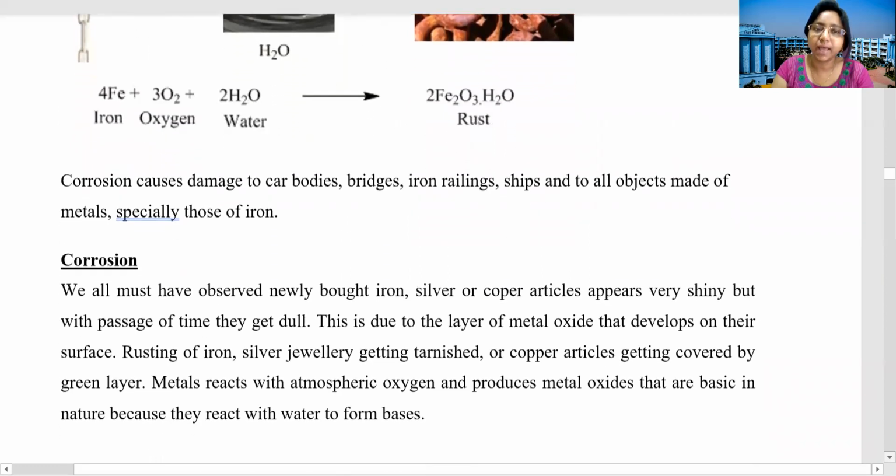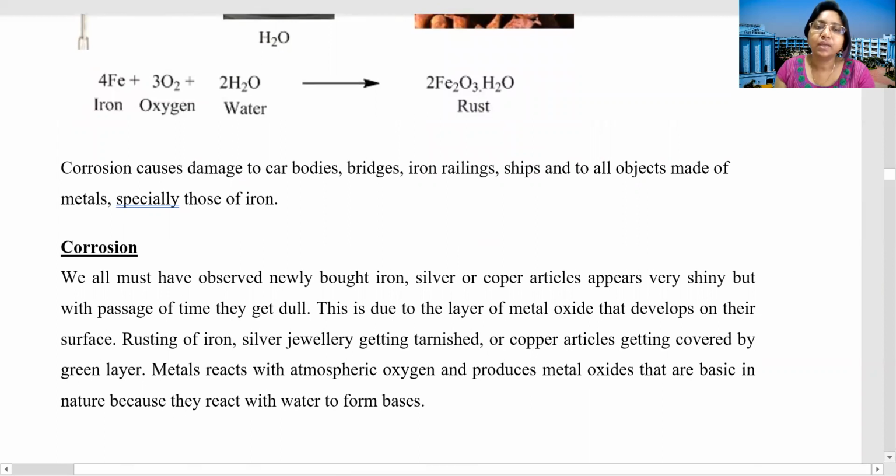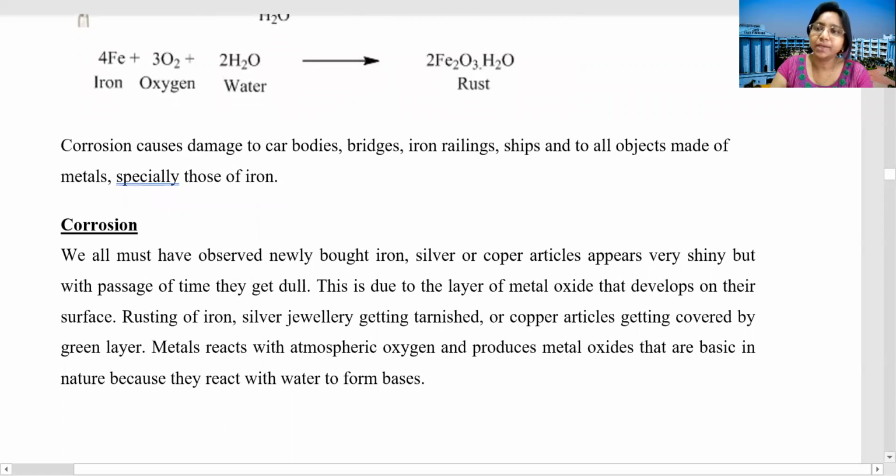We have seen that if we buy new iron, silver or copper articles, initially they appear very shiny, but with time they become dull. Why does this occur? This is due to a layer of metal oxide that develops on their surface. Like rusting of iron, we get 2Fe2O3·H2O, that is the oxide of iron. If we take silver, it forms Ag2S.